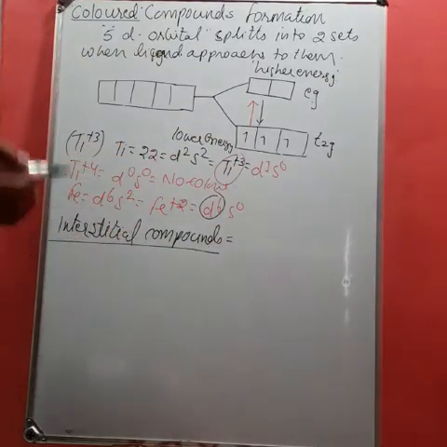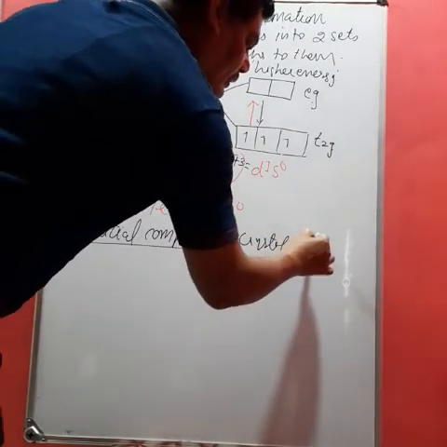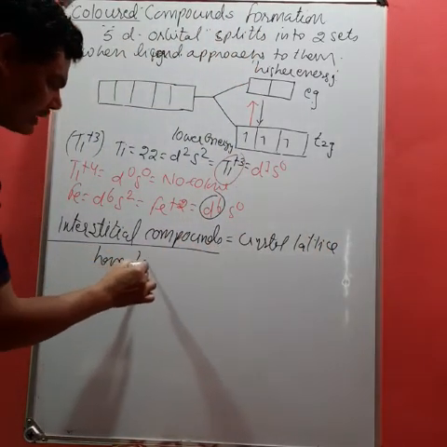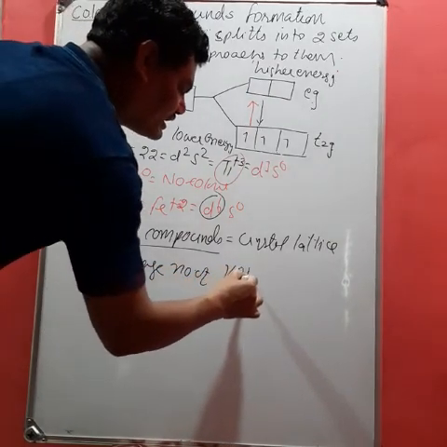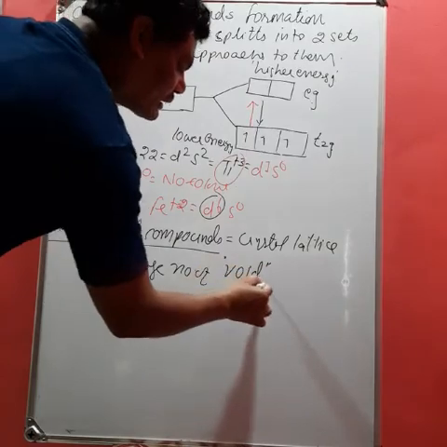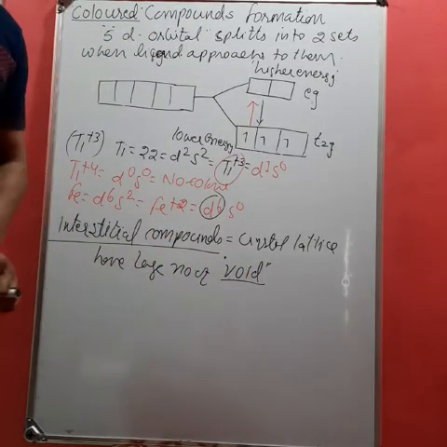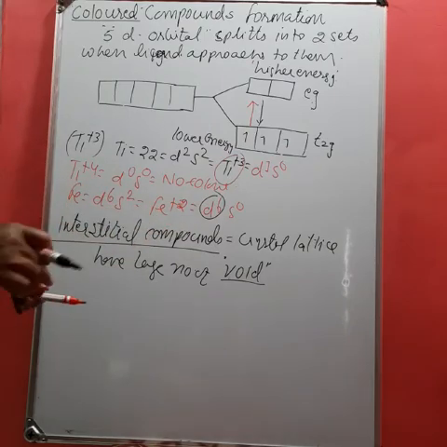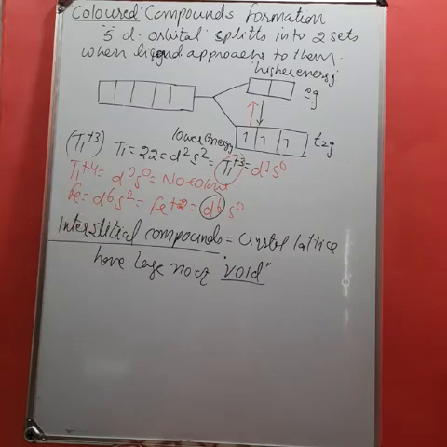So their crystal lattice has a large number of interstitial voids, simply called voids. In these voids, small elements like carbon, hydrogen and nitrogen can be stored or trapped, and therefore they form interstitial compounds.